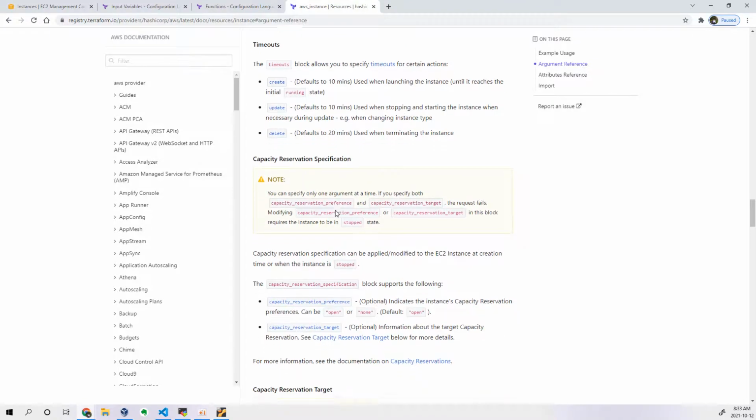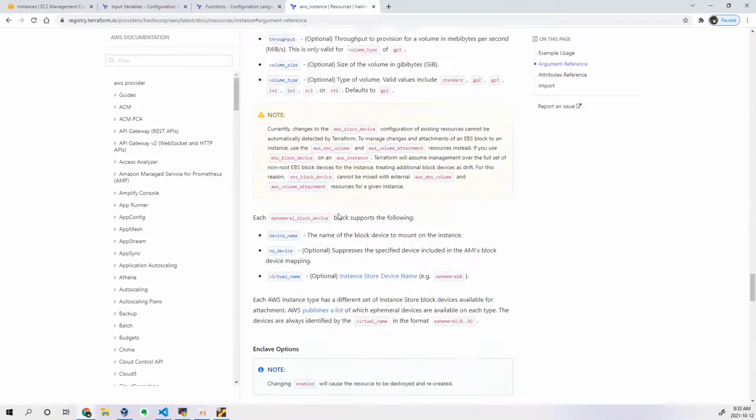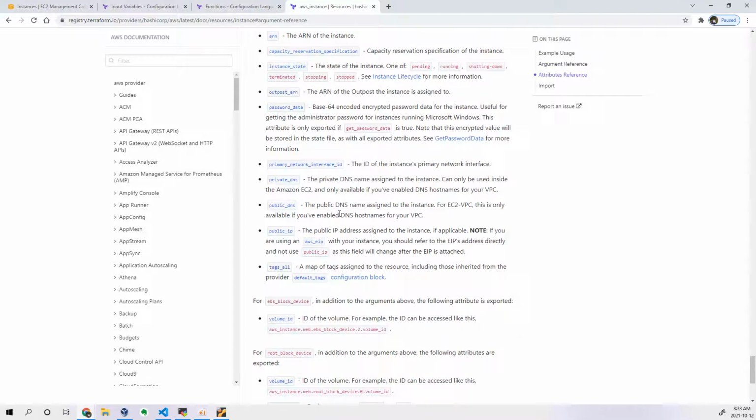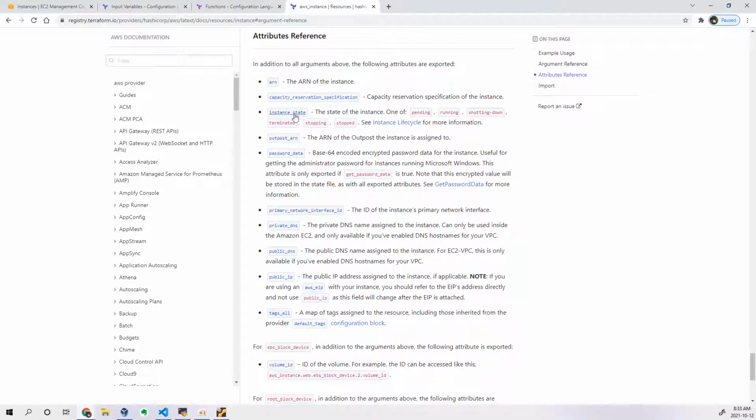Whereas attributes are what you can use in order to print values. Let's say once a resource has been created, I want to print the public IP, private IP, the ARN, or the instance state. If I want to print that, you need to see the attribute section for this particular resource and see which values you can use.